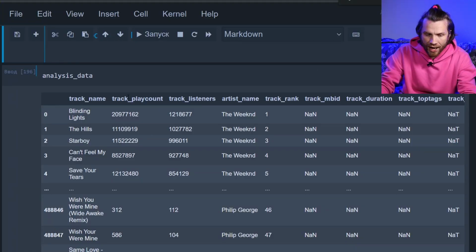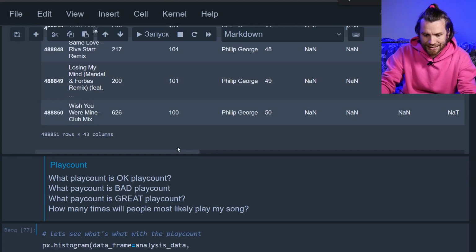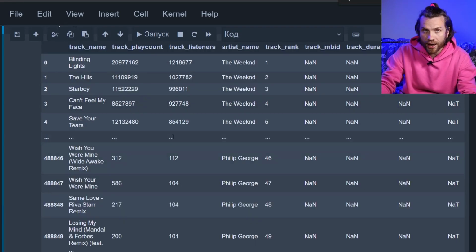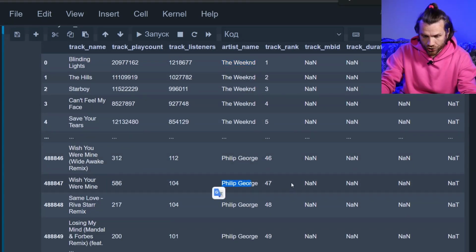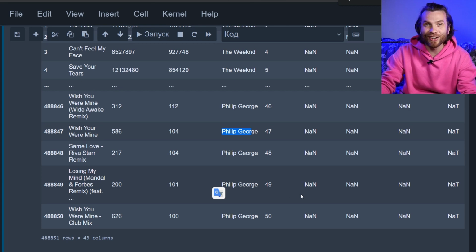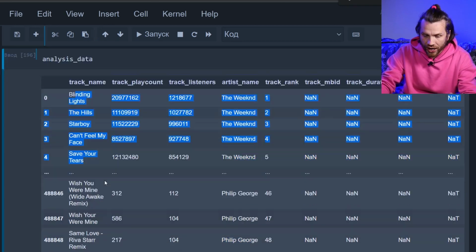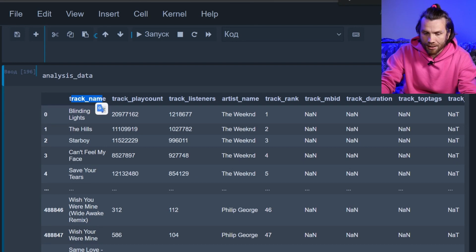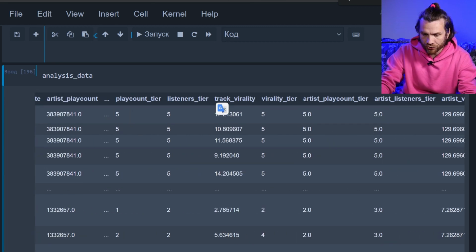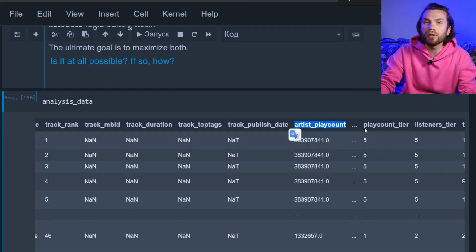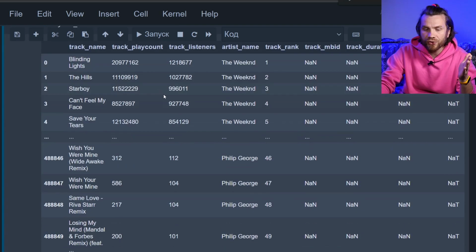Just to remind you all, we have a huge table, a big data set of almost 500k rows. There's 500,000 tracks. The artists vary from The Weeknd to Philip George. Not sure if that's a lot of variation there, but there's a bunch of artists, a bunch of tracks, and for every track we have a track name, track play count, or key metrics. We have track listeners, we got the artist name to identify the artist, we got some technical info, and we got our artist key metrics, artist play count, and the same for artist listeners. So let's dive in and see how these are distributed.